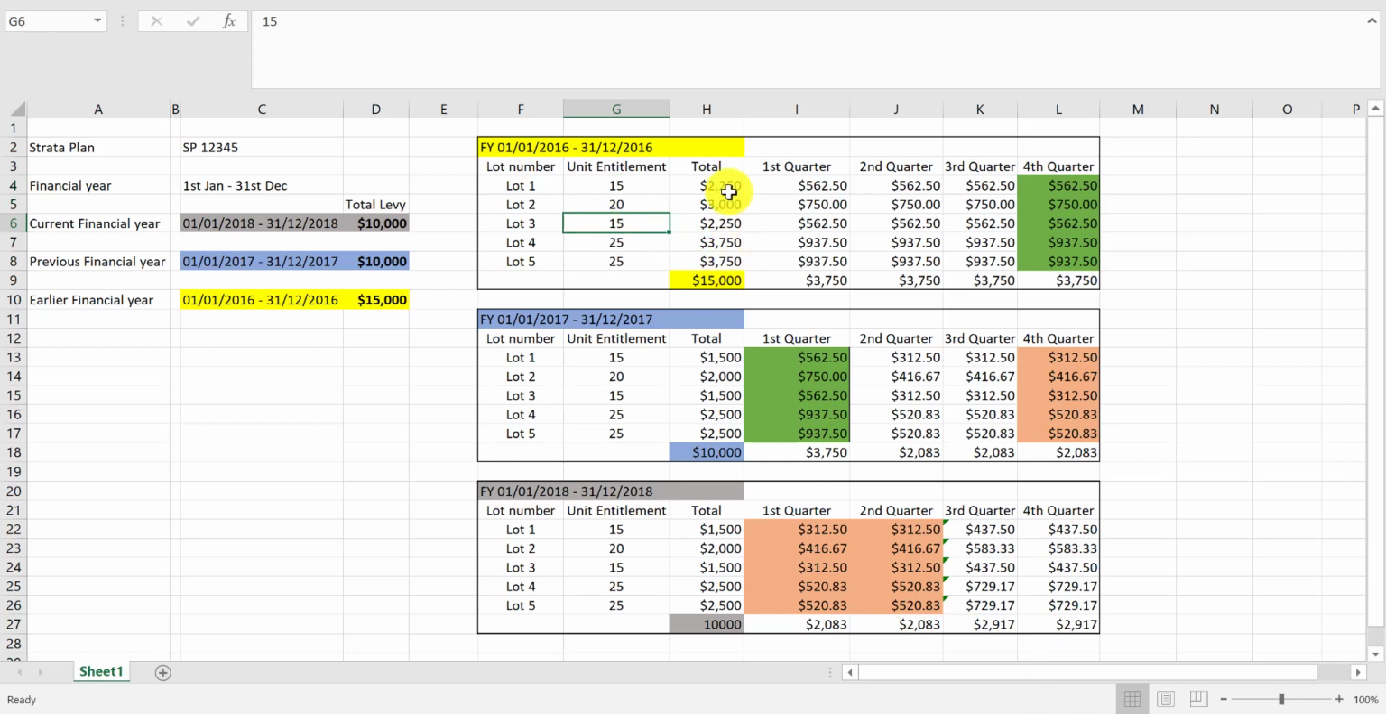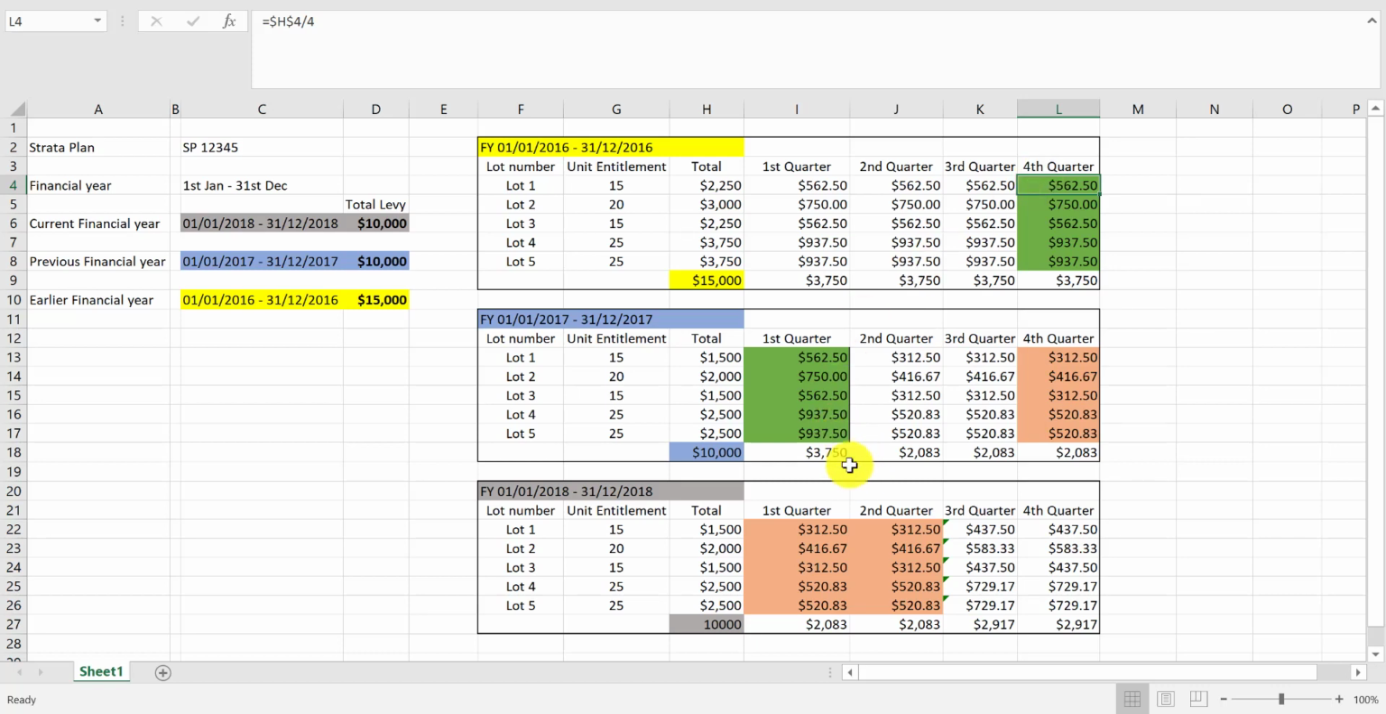How is the levy calculated? In total, $15,000. That's $15,000 divided by 100 unit entitlement in total, times 15 for number 1, or times 20 for number 2, 15 for 3, 25 for 4, 25 for 5. And you get this total contribution. Each quarter, ideally, is this number divided by 4, which will be this, this, this, and this. So in the first financial year, 2016, everything is perfect: 4 equal quarterly contributions for the levies, in total $15,000.